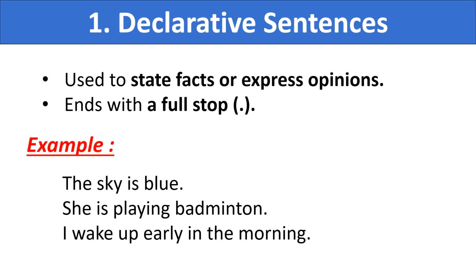First of all, what is a declarative sentence? The sentences which are used to state facts or express opinions. This type of sentence ends with a full stop. For example, the sky is blue. She is playing badminton. I wake up early in the morning.